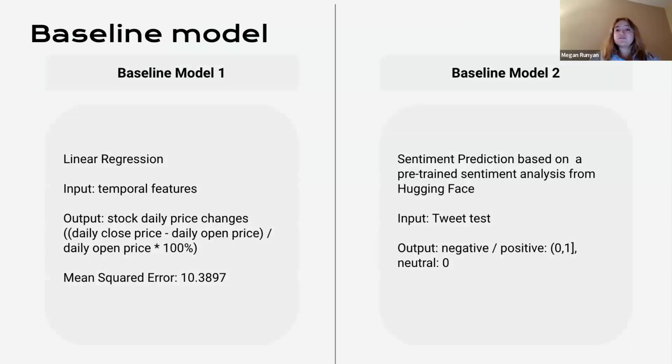So we used two baselines to give us a sense of how our future models and our main approach are going to perform. The first one is just to see how the stock data compares with itself over time. That model is a linear regression where the input was all of the temporal features and the output is the daily stock price change, which was the difference between the closing price and the opening price. The mean squared error for this was 10.389. And the second model was a sentiment prediction based on a pre-trained sentiment analysis model from Hugging Face.